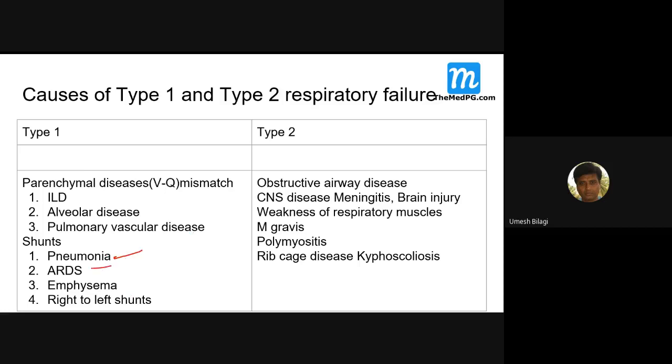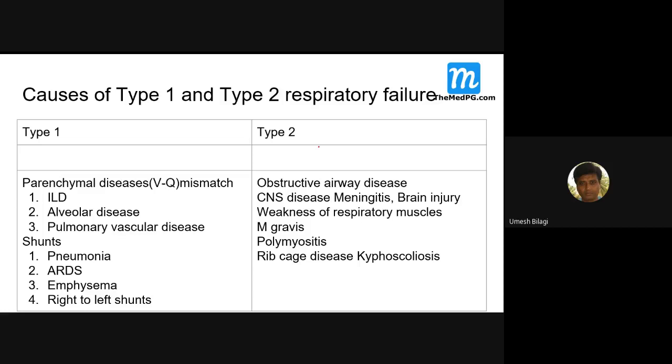What are the causes? Pneumonia, severe ARDS, emphysema, and right to left shunt. These are intracardiac, I'm talking about cyanotic heart disease. They also cause shunts, and they can also produce type 1 respiratory failure. Are you understanding this, type 1? Then we'll go to type 2.